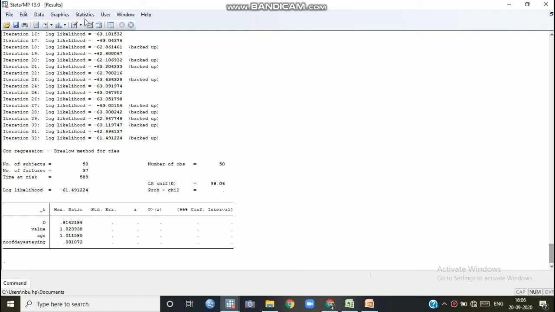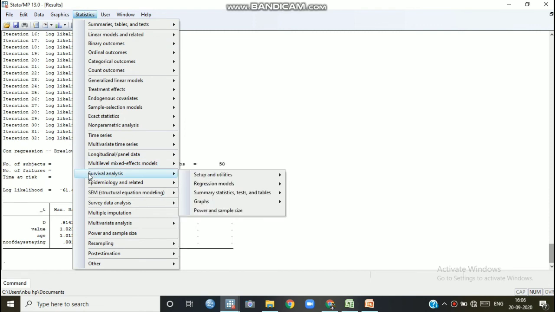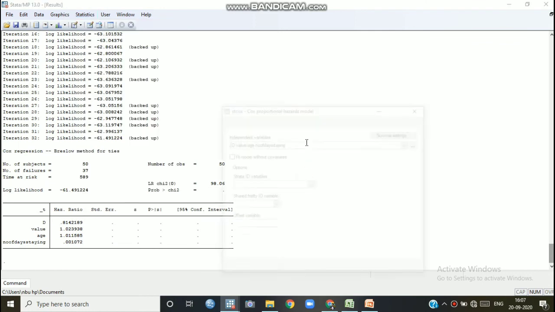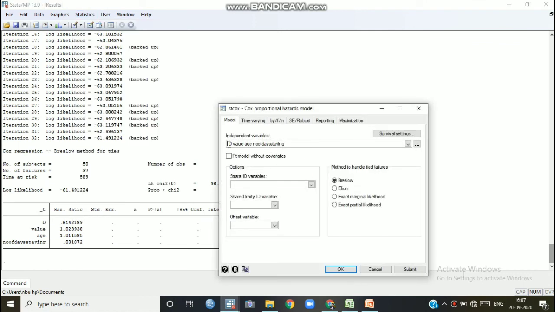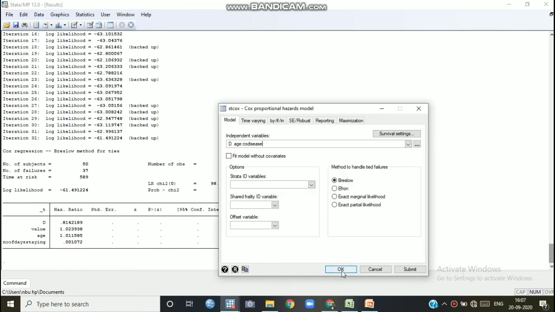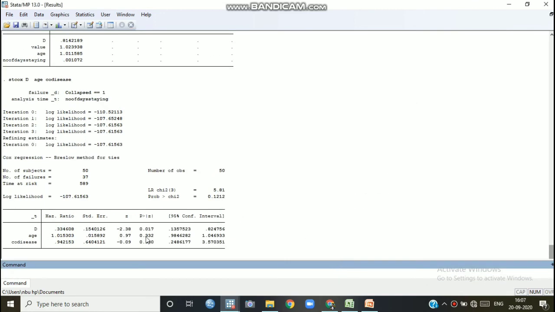Again, just to get the standard error and other values, we reduce the number of variables because the sample size is very small. So with respect to sample size, we have to reduce. Suppose we are going to reduce the independent variables. We are reducing the number of days staying, and instead of that we are using co-disease. Again we are getting the probability value, the standard error, the z value, etc.